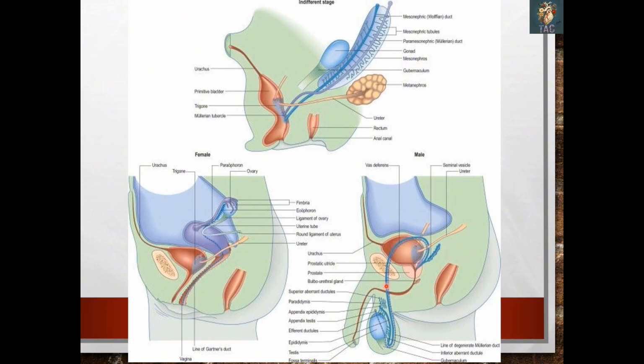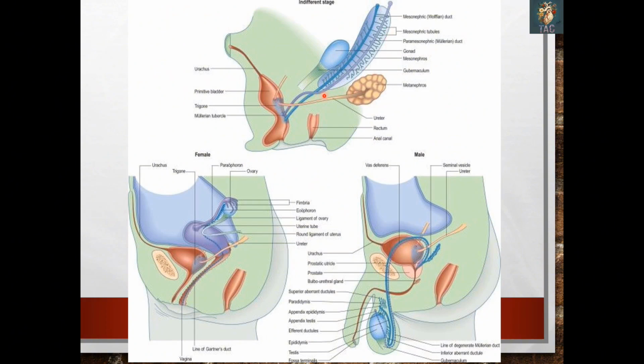While the paramesonephric duct system in males almost disappears completely except for a small part which is called the appendix testis, which is present over here, and the prostatic utricle. In case of the female, the paramesonephric system continues to develop. So two paramesonephric ducts, as I have told you, have three parts: first vertical, second horizontal, and third vertical. The third part fuses with each other to form the uterus, and first and second part will form the uterine tubes.